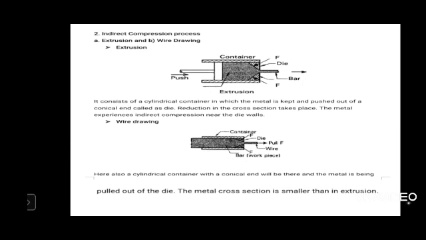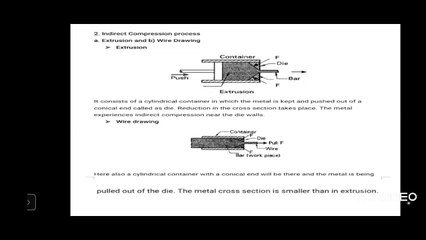When you apply a force through the hydraulic chamber, through the piston, the force is transferred into the material. So again, the die experiences a reaction force. You see in the die where hatching is shown, the force is indicated. The force is in the opposite direction to the applied force. When the metal is forced against the die, it reacts to the applied force and a reactive force in the opposite direction is created. This reactive force pushes the material into the small opening provided at the exit.